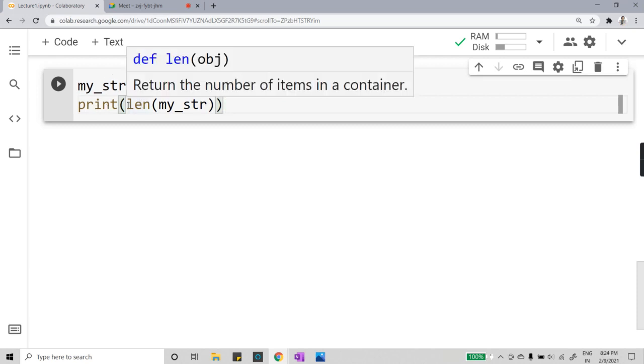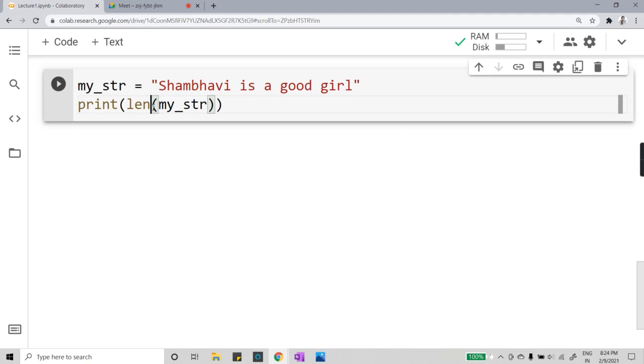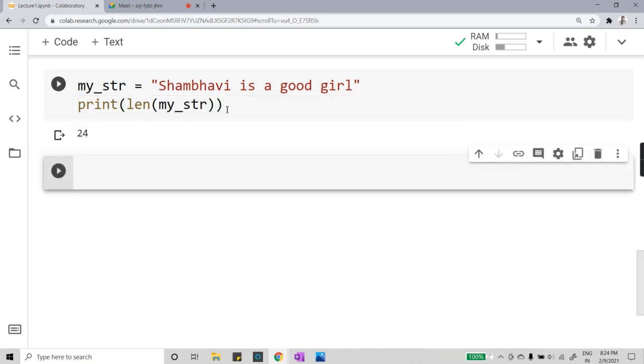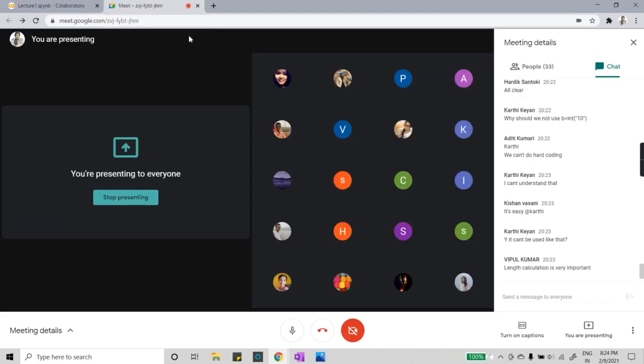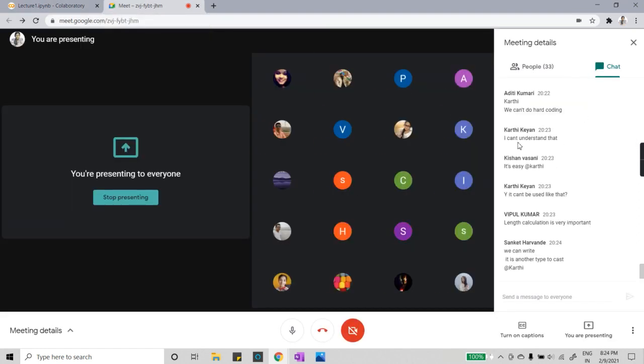Inside this print statement I will use the function len, and inside this len I would use my underscore str. Now when I run this, I get an output, and that is 24. This 24 is the length of whatever string you have stored in underscore str. So this is how we find the length of any string. Now quickly let me know, is this len function clear to everyone?